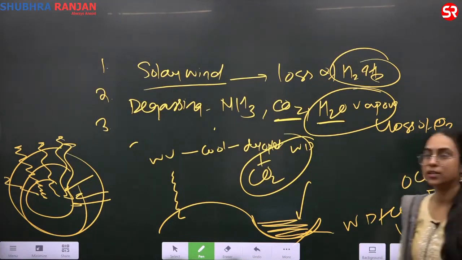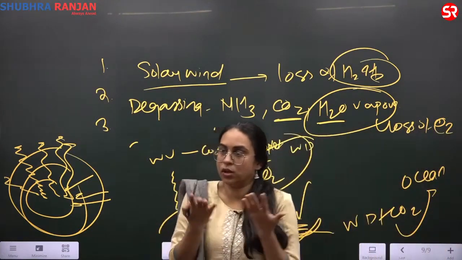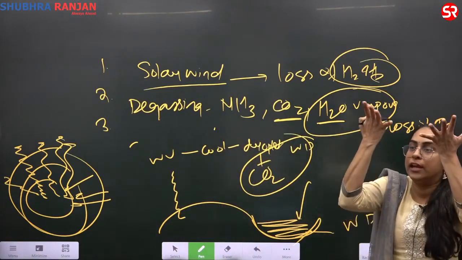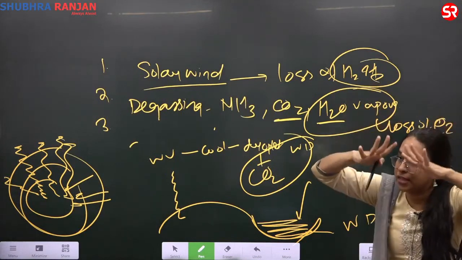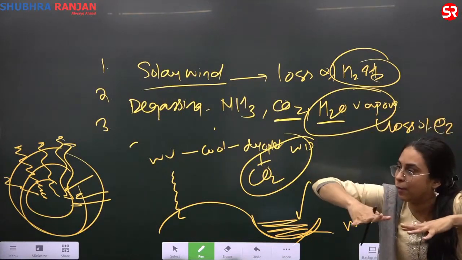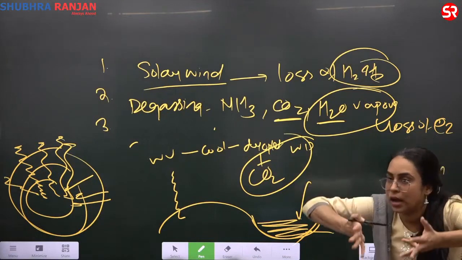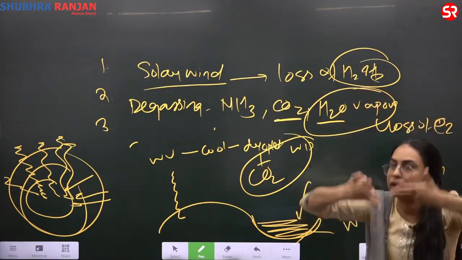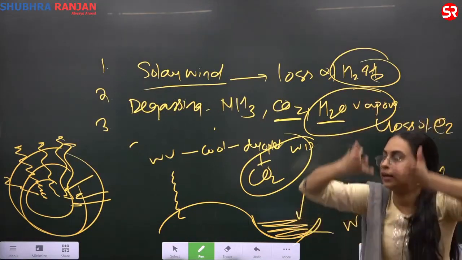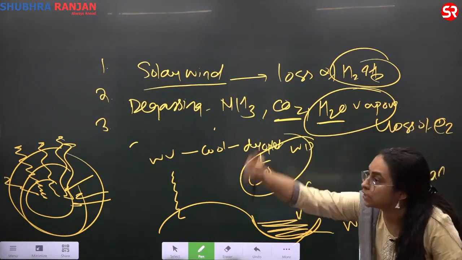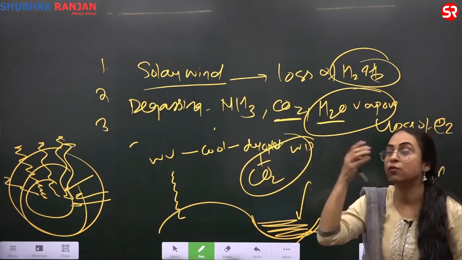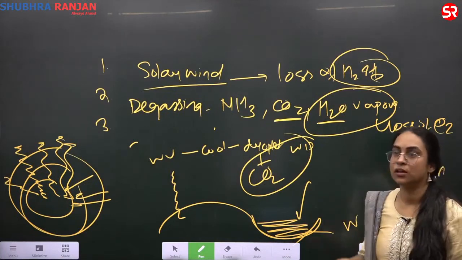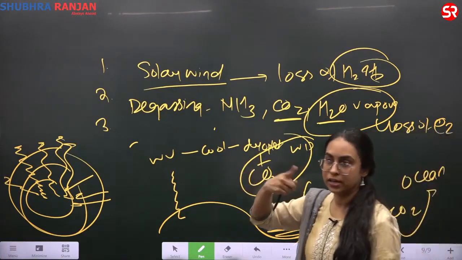Did you understand? What is happening? There is degassing that is going on. Water vapor is rising, cooling. It will fall down as rain. As it is falling down as rain, again it will evaporate because the earth surface is warm. Again it will rise, again it will cool, again it will fall, again it will rise. So there is a cycle that is continuously going on. 97% of water is in the oceans. Why? Because of this. Are you getting the cycle? Evaporation, condensation cycle, do you understand?